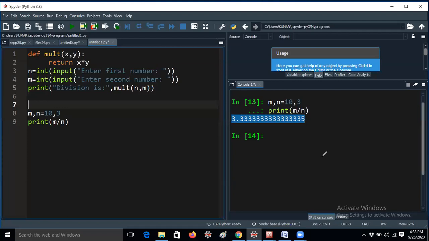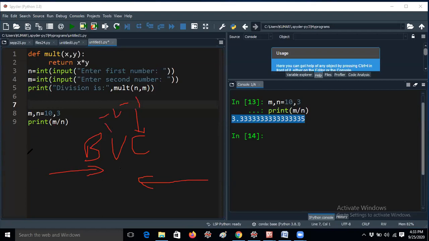I told you guys, in lists and in tuples and also in strings, we have a negative indexing concept in Python. There is no negative indexing concept in C and Java. That means if you are having a string like BVC, it can be accessible from left to right or right to left. He said that definition very easily, that negative indexing is nothing but you can access the string from right to left also. So that means this will be accessed from -1, this position is -2, this position is -3.